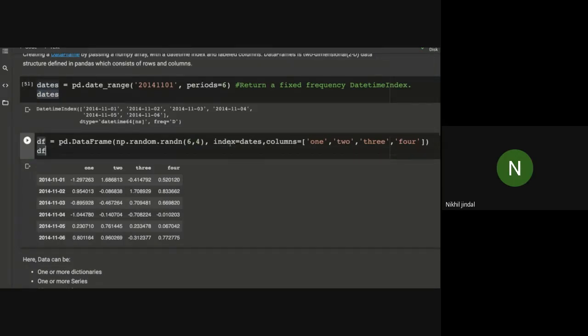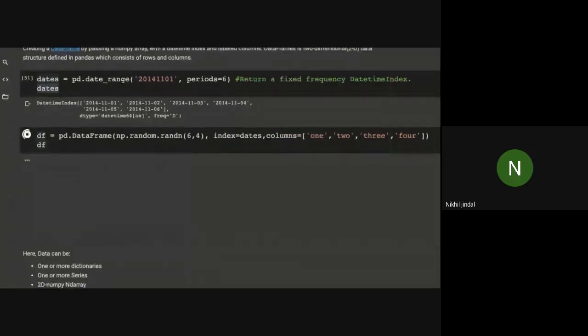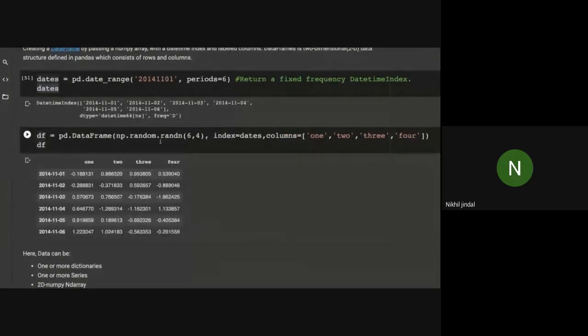So I pass these dates, and in columns, as you can see, we have 4 columns. If I'm using this columns parameter, I have to pass 4 values. Let me just run it. As you can see, we have 4 columns, 1, 2, 3 and 4, which I've passed from this parameter, and they are assigned respectively. So 1 will come first and 2 will come second, and so on.